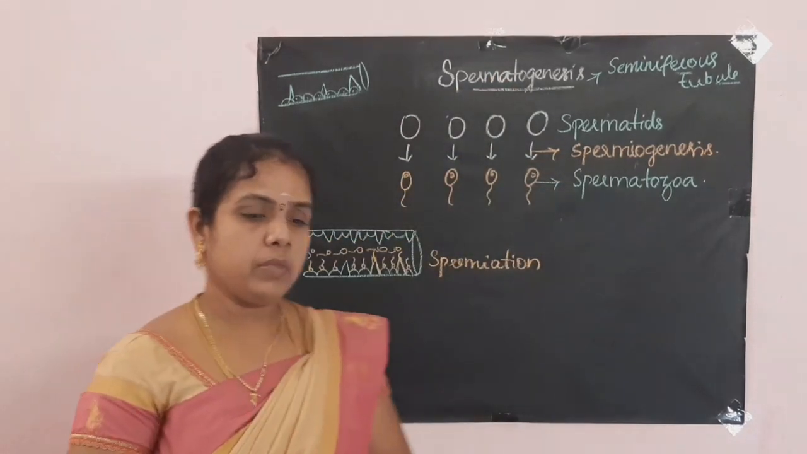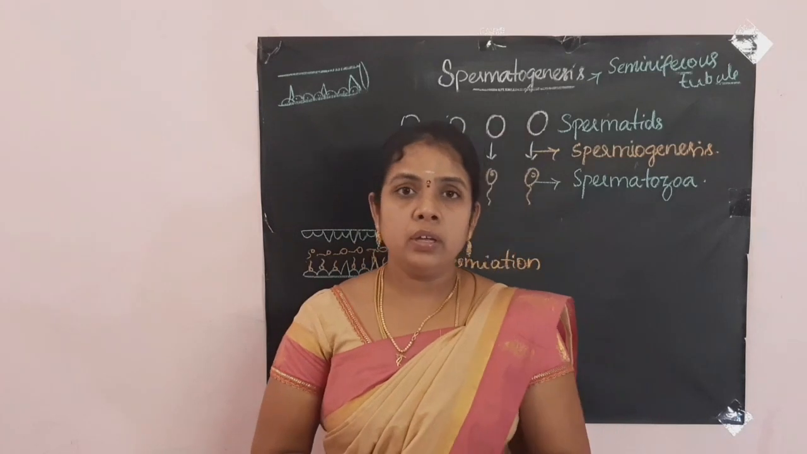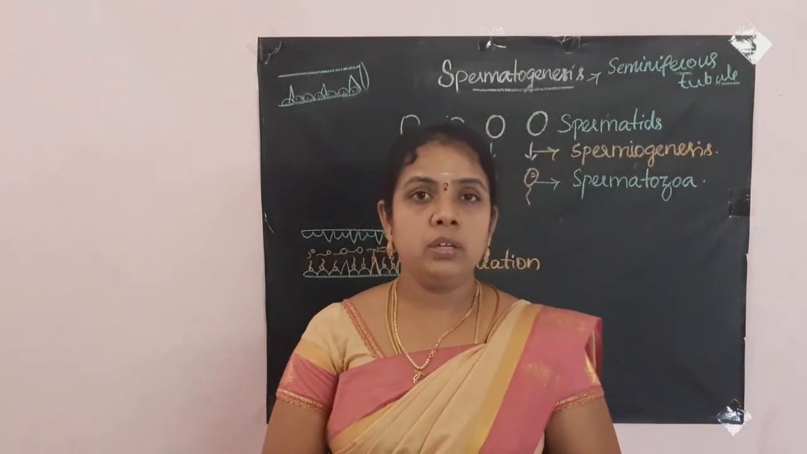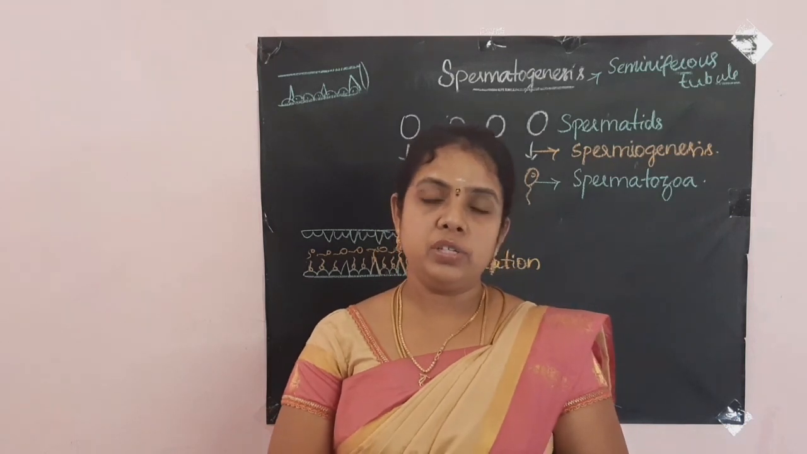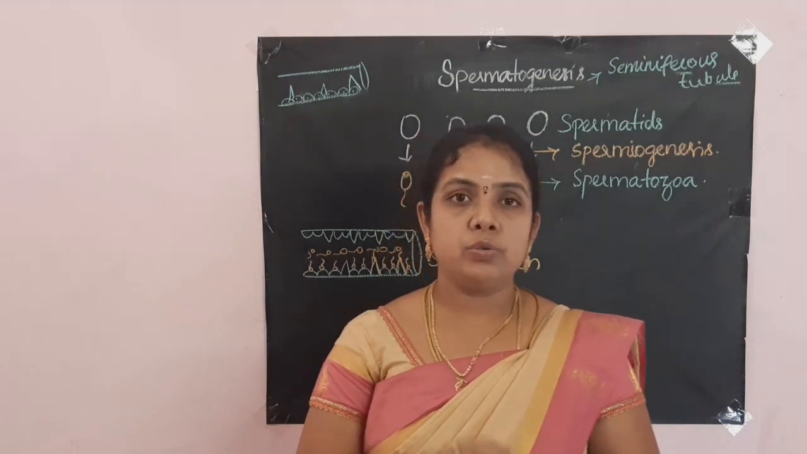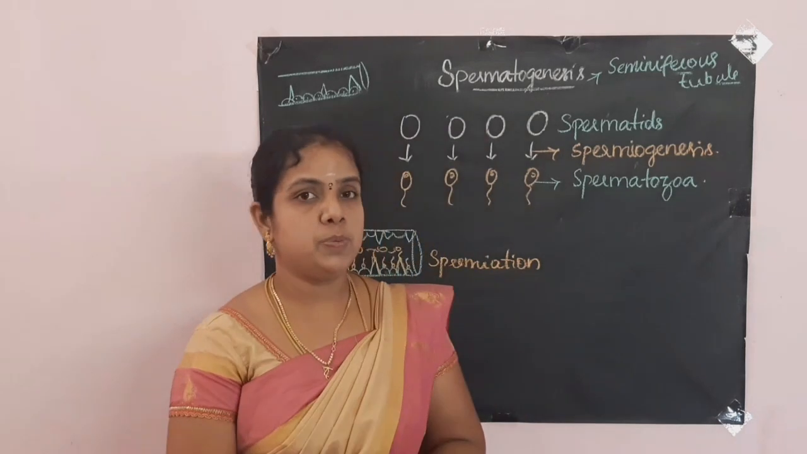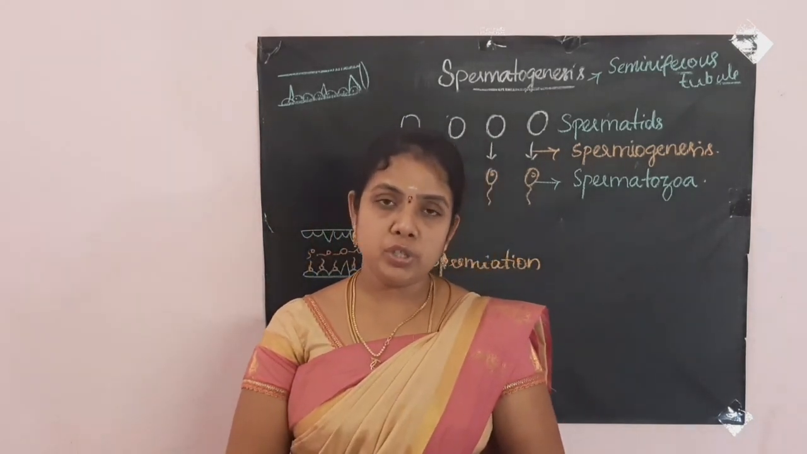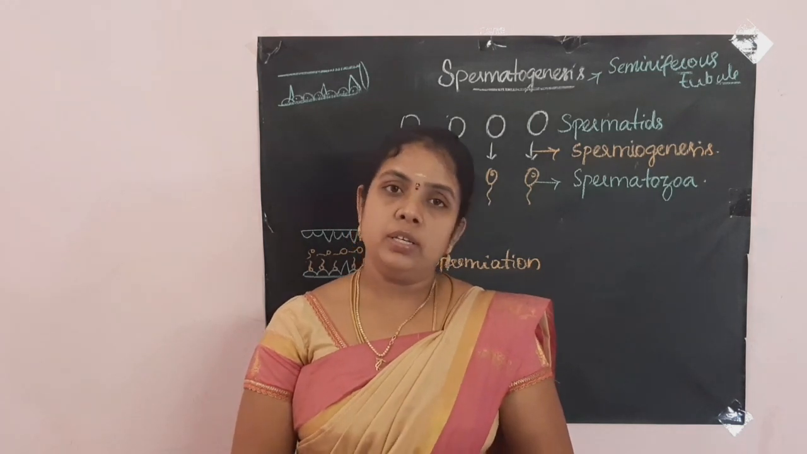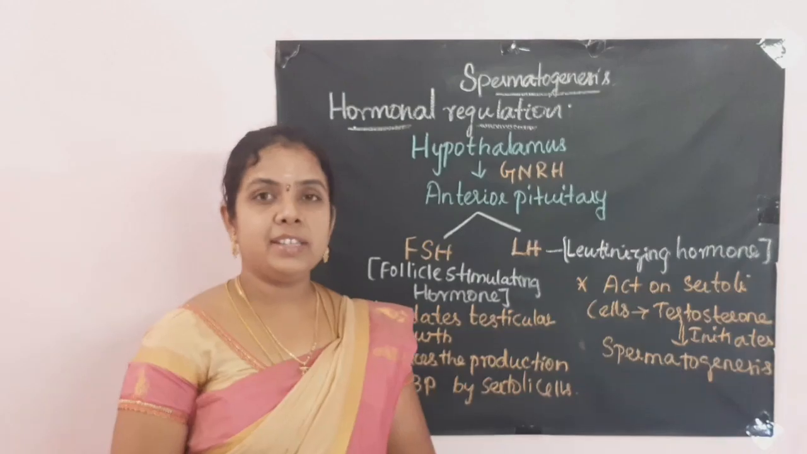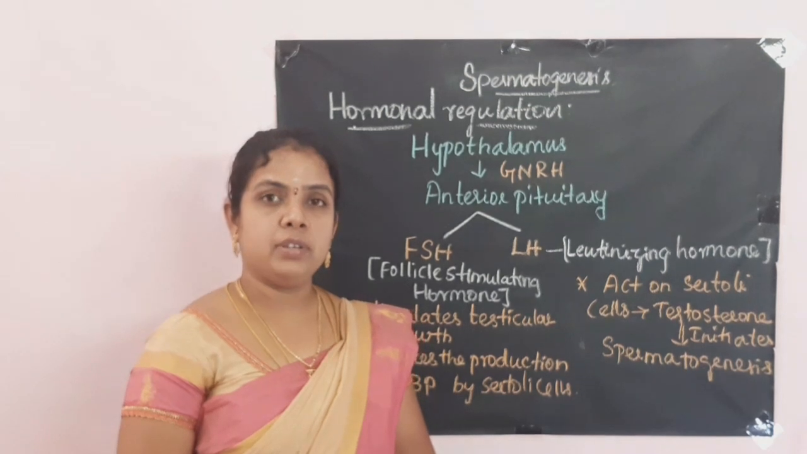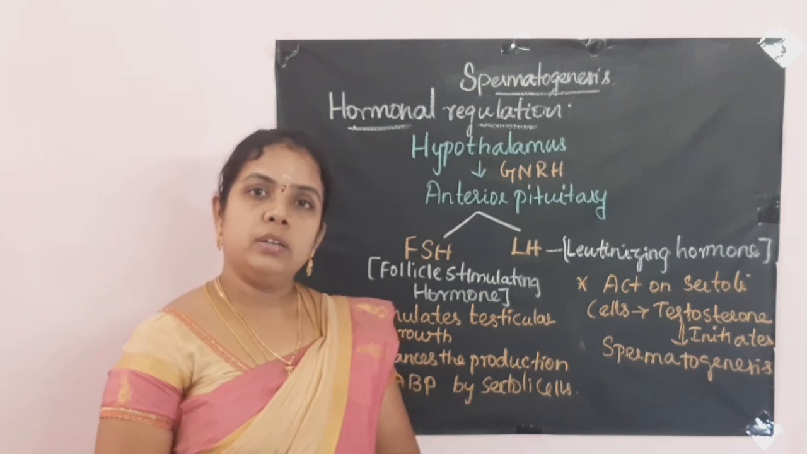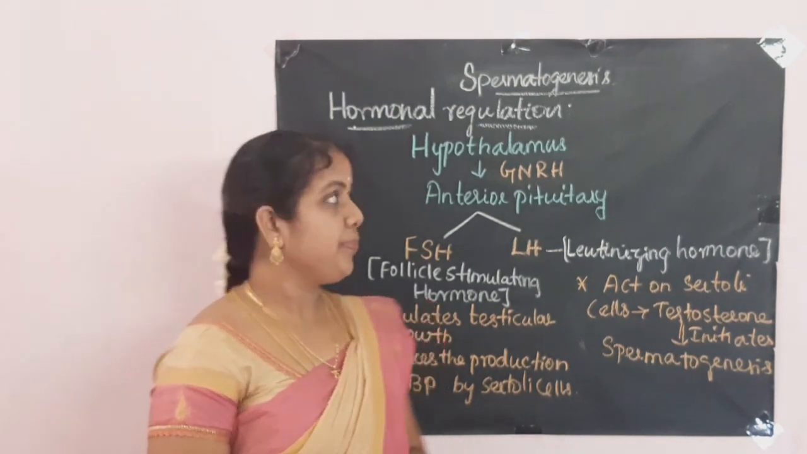So now what we are going to see is, in order to produce spermatozoa, hormonal control is very much important. Without the hormones, the sperms will not mature. What hormones are very much important in producing mature sperms? Let us see about the hormonal regulation of spermatogenesis. Which hormones are involved in the process of spermatogenesis? We'll see now.